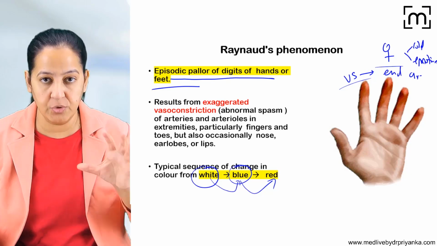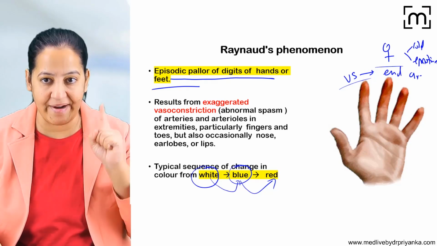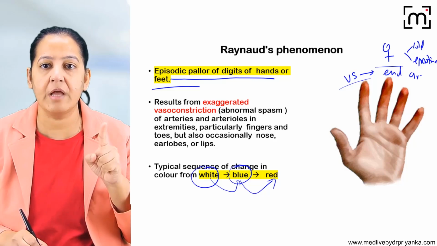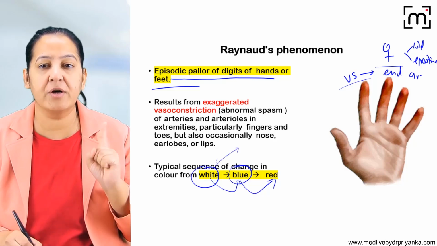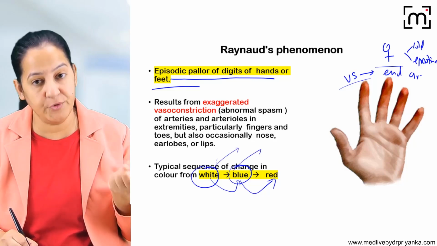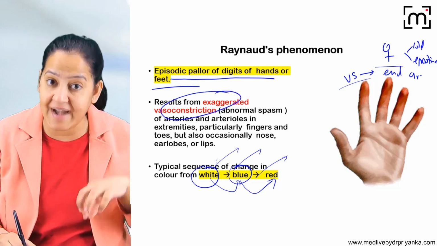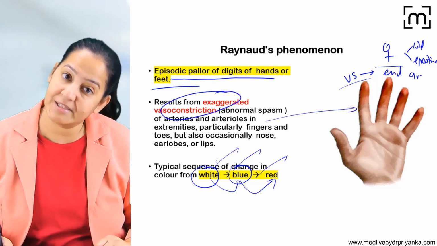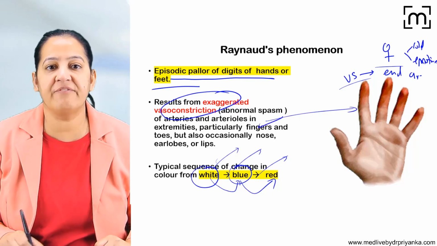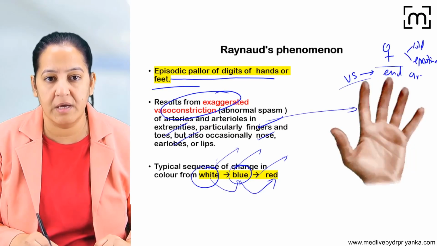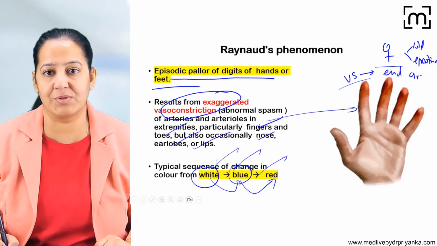So first, due to vasospasm, it becomes white in color. Then because of cyanosis, it becomes blue in color. And due to recovery, it becomes red in color. It is due to exaggerated vasospasm of the end arteries of the digits, that is fingers and toes. Usually it is in the fingers and toes, but occasionally it can occur in the nose, earlobes and lips also.